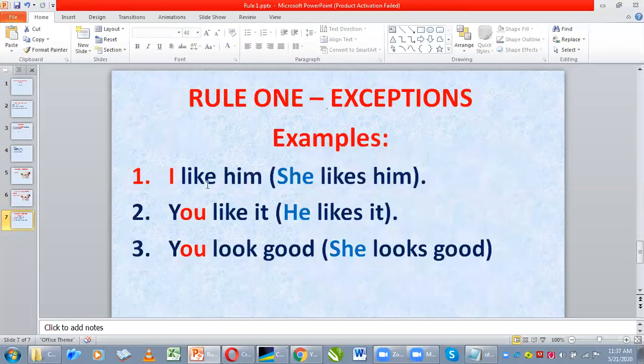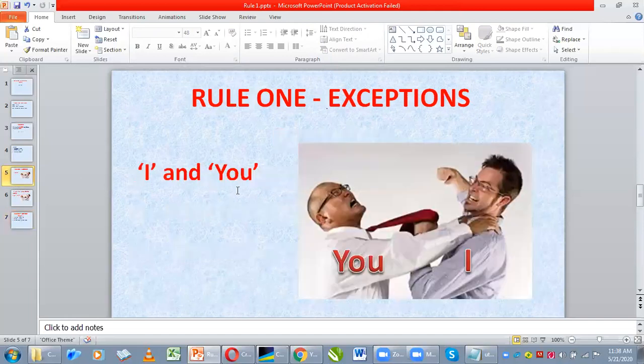For example, I like him, she likes him. You like it, he likes it. You look good, she looks good. Remember, rule 1: a singular subject must follow a singular verb. But the exceptions are I and you. They follow plural verbs.